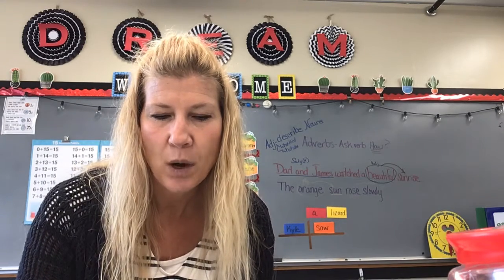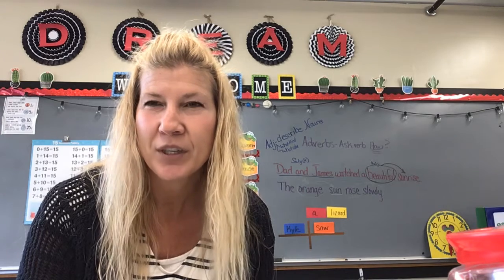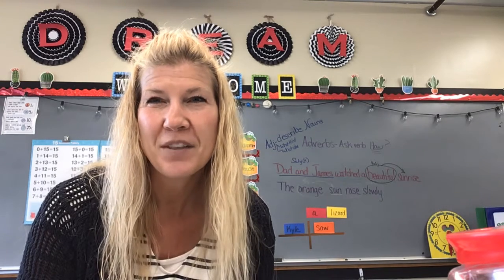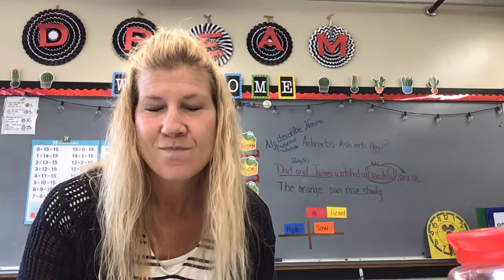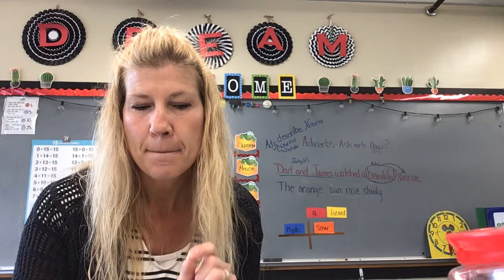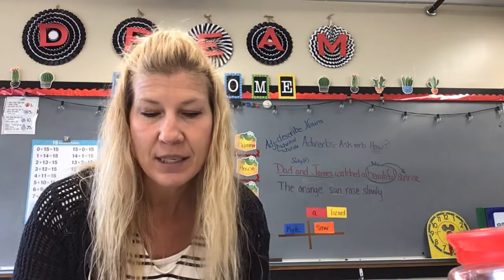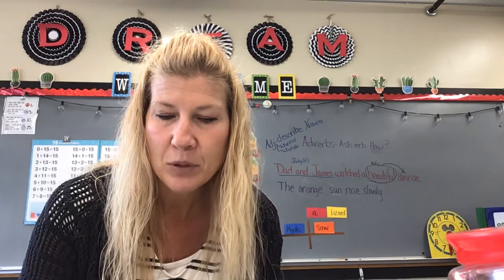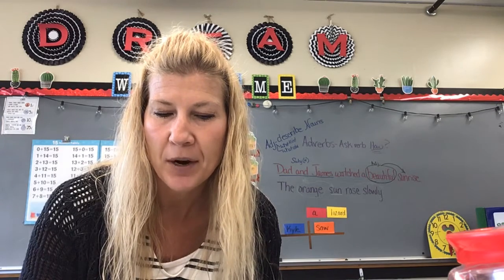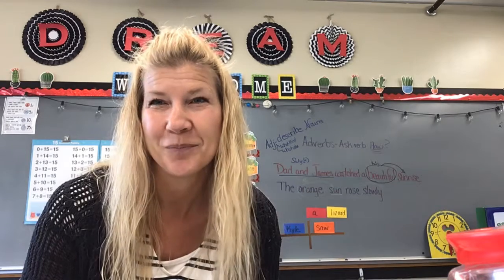Let's look at the next one. Jacob and Ashley hadn't seen food cooked this way. Did you find the contraction there? Hadn't was the contraction. So you should have put an apostrophe in between N and T. And then the next sentence, Mom set the pan of apples in the hot coals of the campfire. That one actually did not need an apostrophe at all.